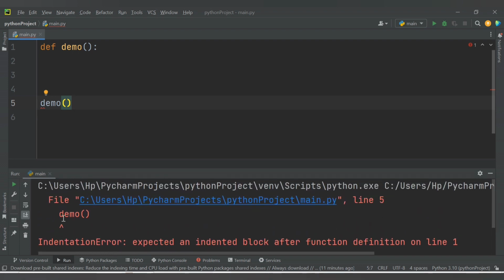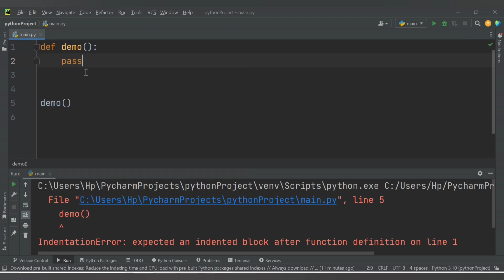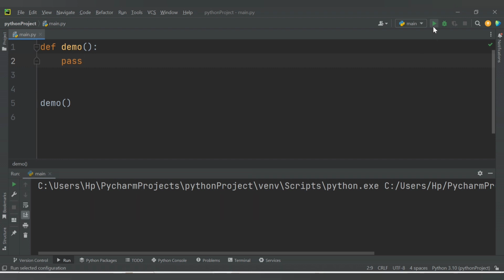So in this function we have an error, but let's say we don't want to provide any implementation inside this function, we just want it to be blank. So instead of providing anything, you just need to write the pass statement. Once you declare pass and run this code, it will not give you an error, it is executed successfully. So that is the use of the pass statement. When you don't want to provide anything inside the function, and also you don't want to get any error, you can make use of the pass statement.